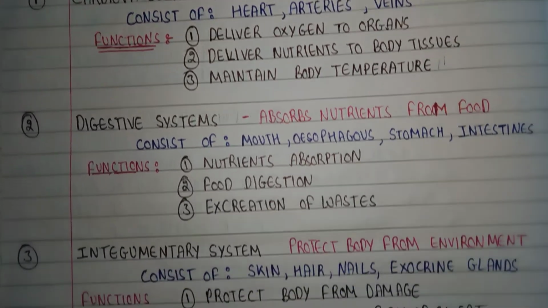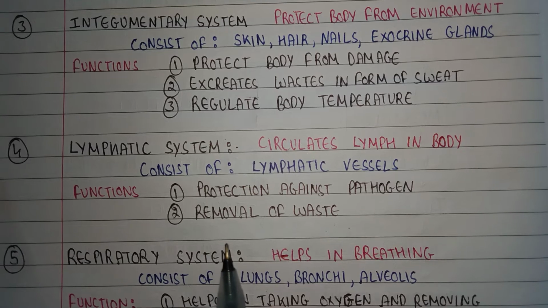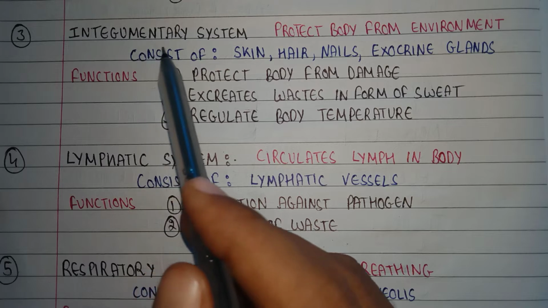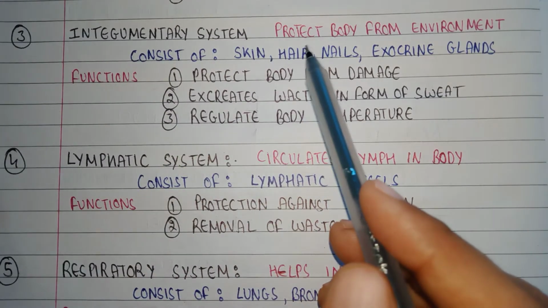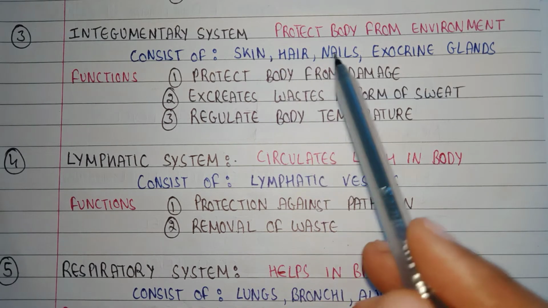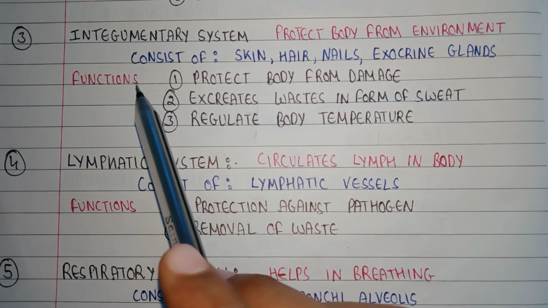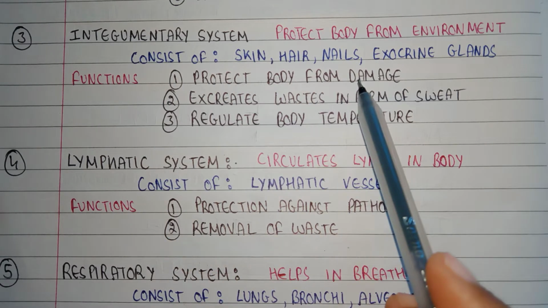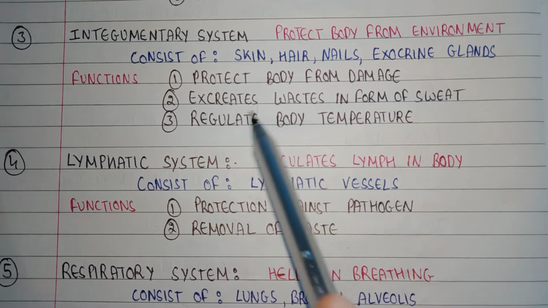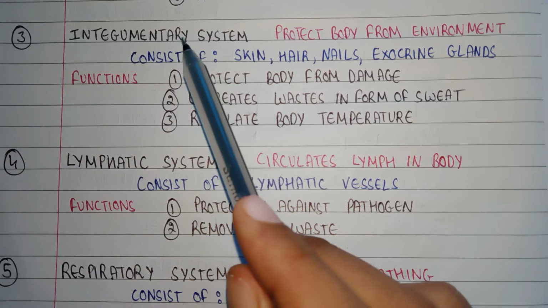The next system is the integumentary system. Third one is the integumentary system. It protects the body from the environment. It consists of skin, hair, nails and exocrine glands. The function of the integumentary system is to protect the body from damage. Second, to excrete waste in the form of sweat. Third, to regulate body temperature. These are the functions of the integumentary system.